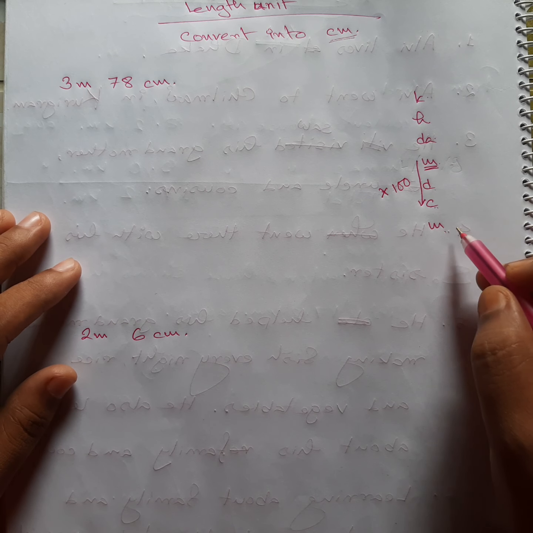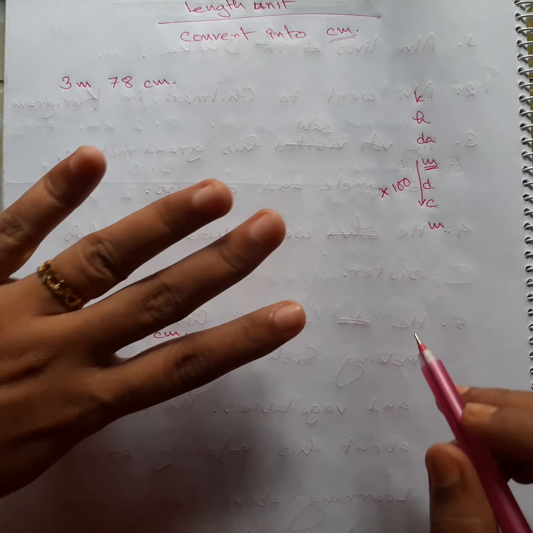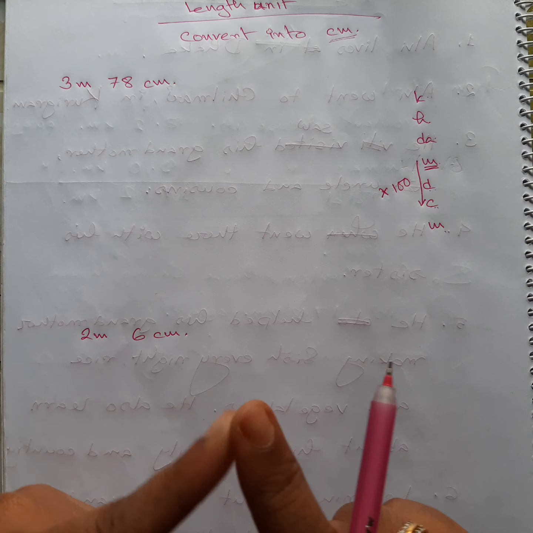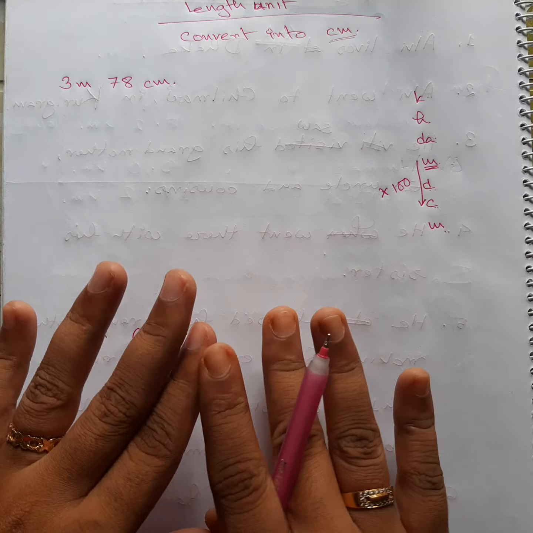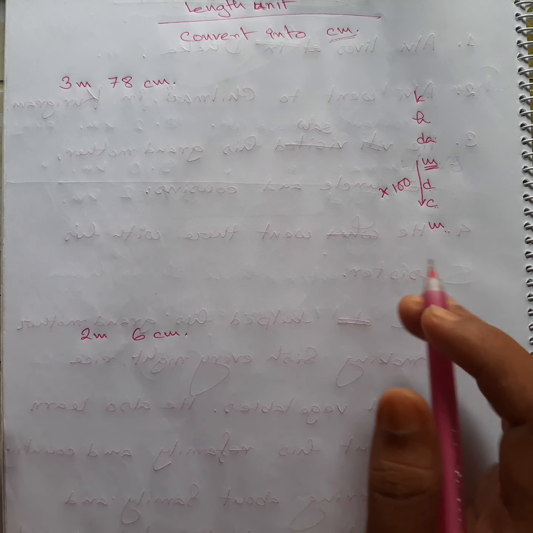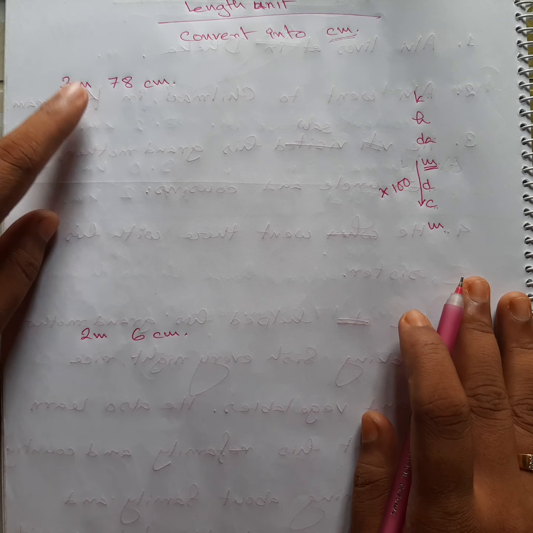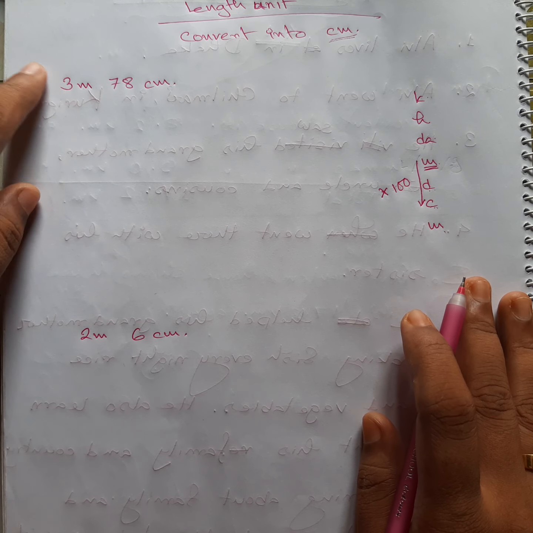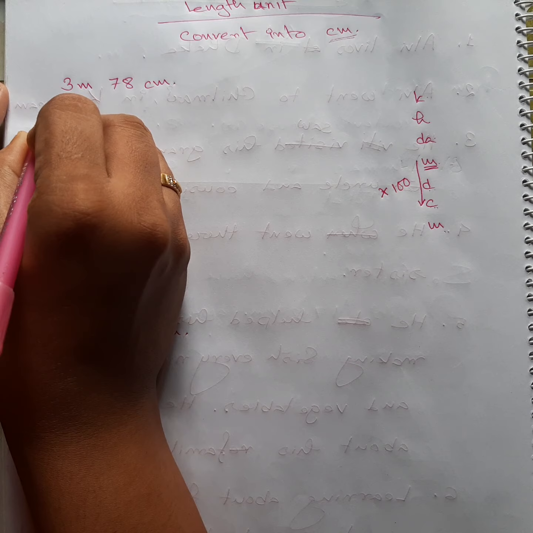So how many digits will be there? 1, 2, 3, 4. A 4 digit number, which one is actually 1000, right? Divide with 1000. But we are not going to talk about it now. I don't want to make you confused anymore. I just want to help you. So let's see. We are going to talk about only 3 meter over here. So let's do that math.